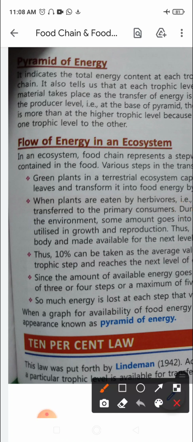So we talked about the various trophic levels, starting from the producers, we have the herbivores or the primary consumers, we have the secondary consumers, and we have the top carnivores, right? So stepwise, we studied the food chain. We talked about each trophic level, and we also discussed in the pyramid of energy that the energy is lost at each trophic level.